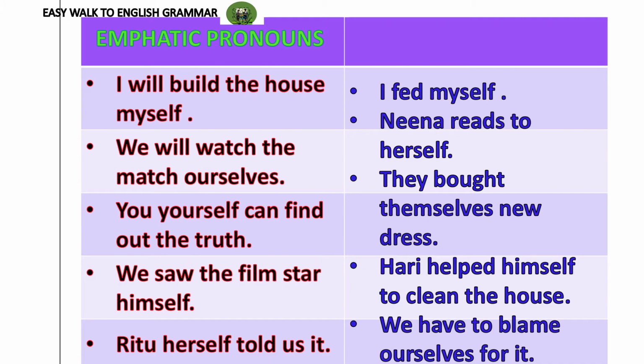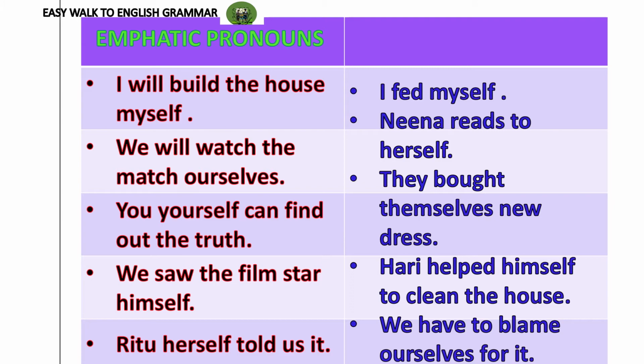Here we can see the wonder once again. The subject and the object are the same person. I and myself are the same person. Here the self-added word stands in the position of object. Here it is not its function to add force, but it stands in the position of object.